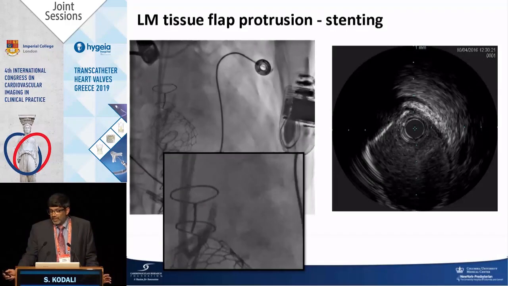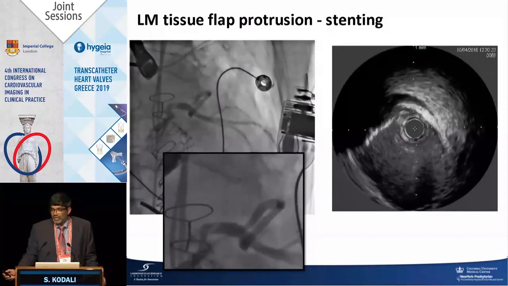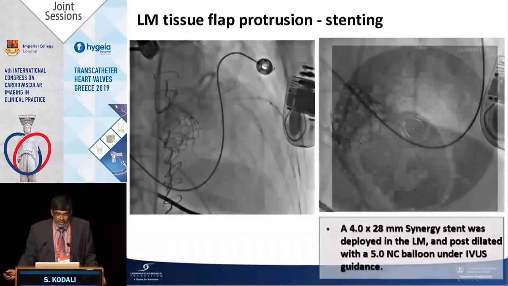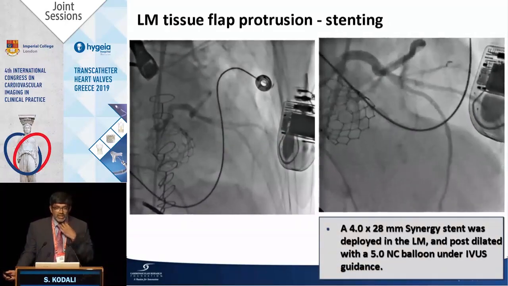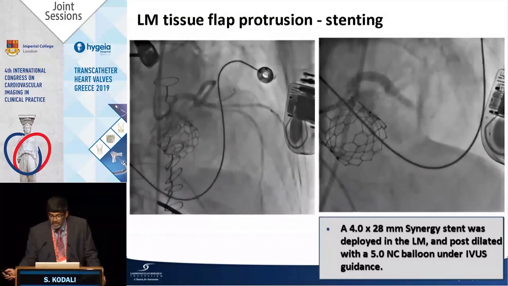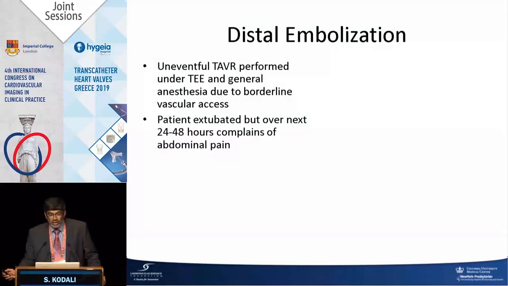Now, I don't know if anything would have happened, but you could imagine that if you have a piece of endothelium sticking in the left main, it could lead to thrombosis and an acute coronary event. And we only noticed this because we did this with TEE. If we had done this awake without TEE, we wouldn't have noticed. I don't know that anything would have happened, but it's something to be concerned about as well.